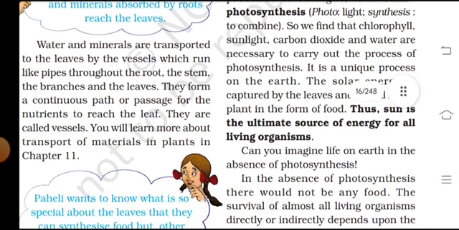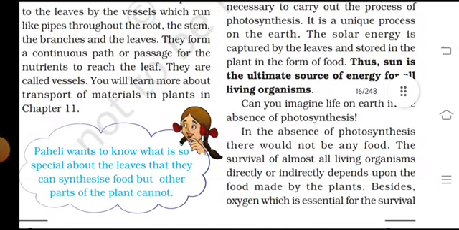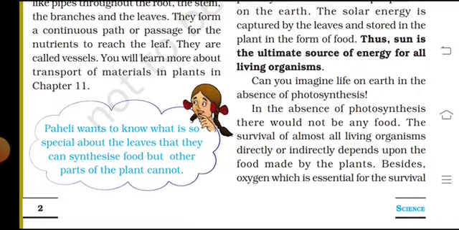The stem, the branches and the leaves form a continuous path or passage for the nutrients to reach the leaves, and they are called the vessels. You will learn more about transport of materials in plants in chapter 11.